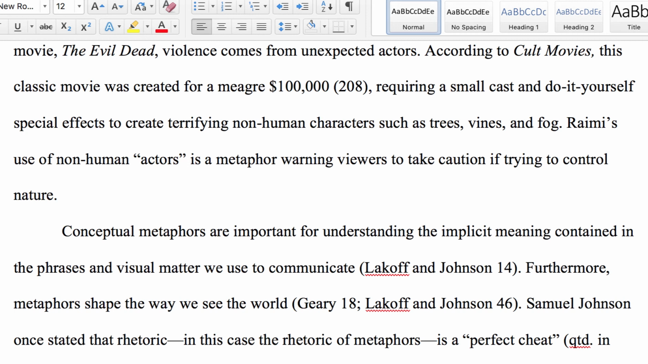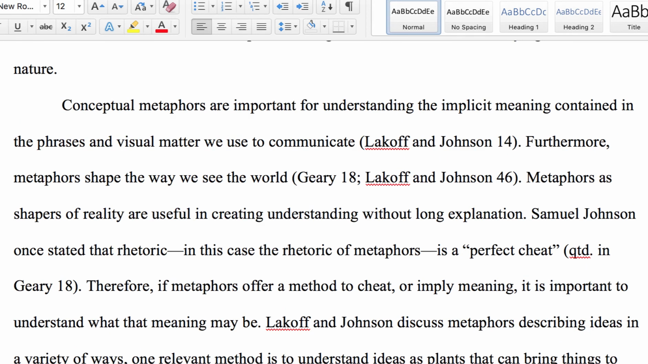So in this way, my readers will know that Samuel Johnson was the one quoted, but that quote is found in Geary's book on page 18. Okay, so I've continued on with my essay just briefly because I want to show also in this example how to discuss a citation outside of a parenthetical in-text citation.